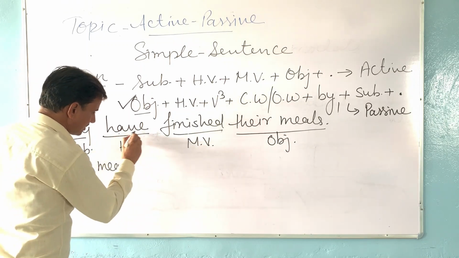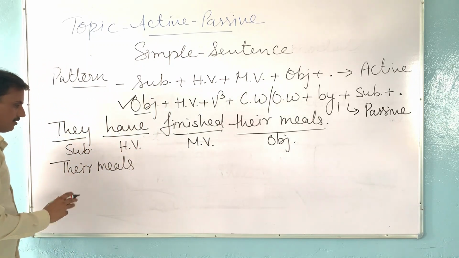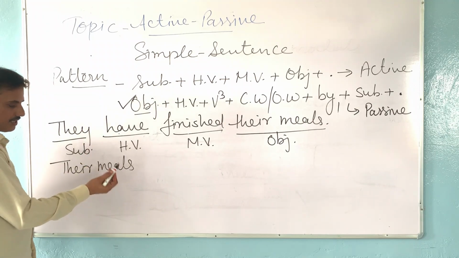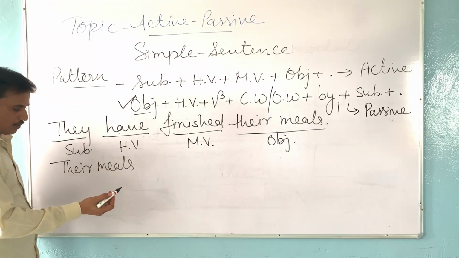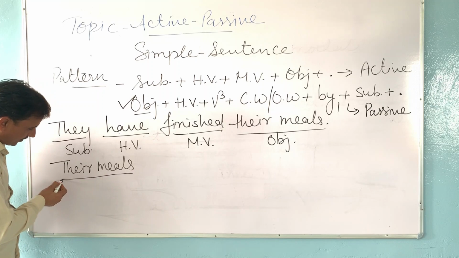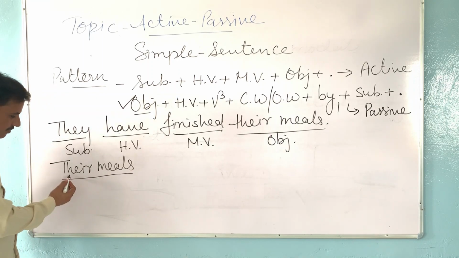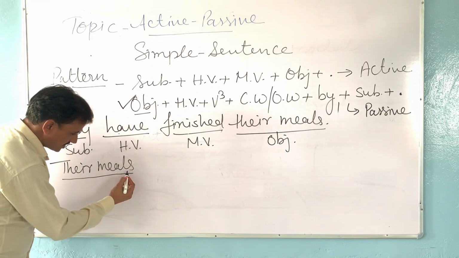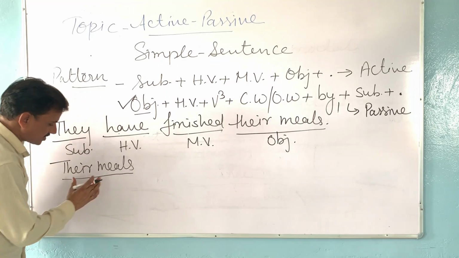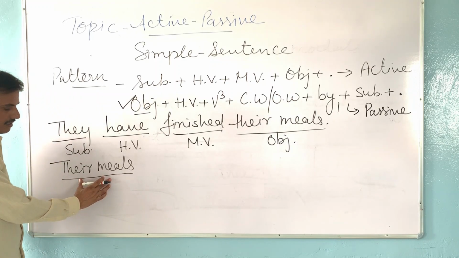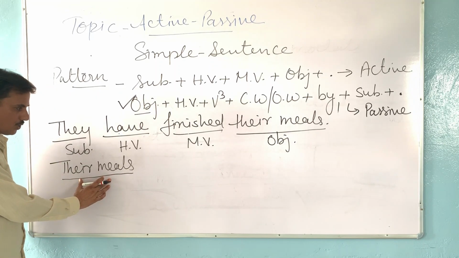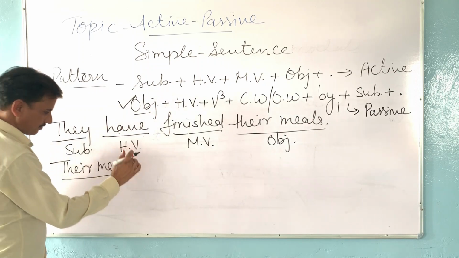Have is given here, and according to the rule we use has or have according to the number of our subject. Our subject is their meals. S is added in meal, means our subject has become plural. So we will use have.